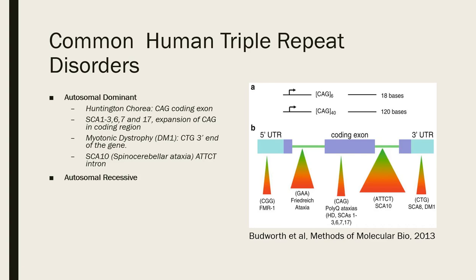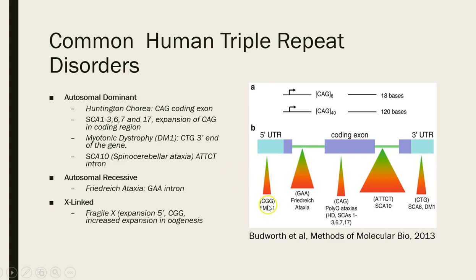Friedreich's ataxia is the only triple repeat that's inherited in autosomal recessive fashion, and again, it's a GAA repeat in the intron. And then there's X-linked, most commonly Fragile X syndrome, on the 5' end of the gene. The triple repeats that do not include the exons include the 5', 3', and introns.